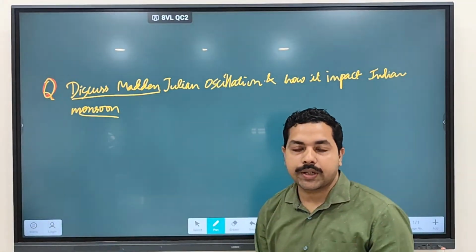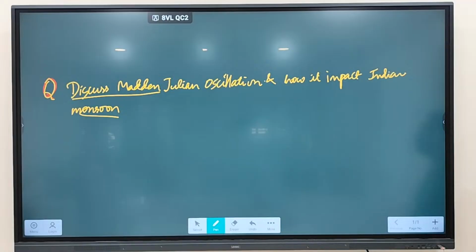Now this type of question you can get in the examination: discuss Madden-Julian oscillation and how it impacts the Indian monsoon.